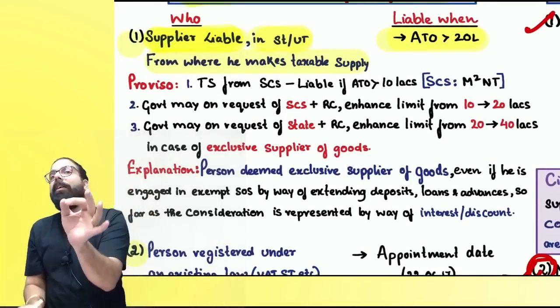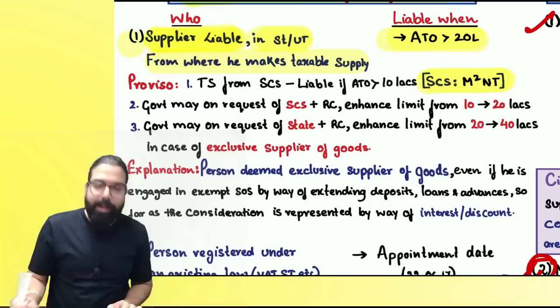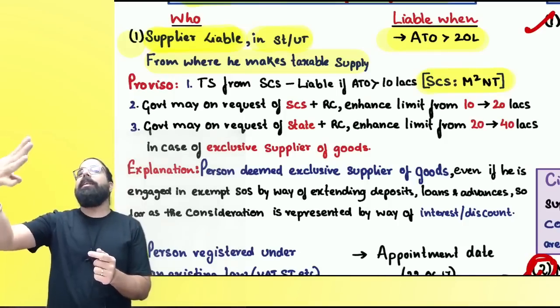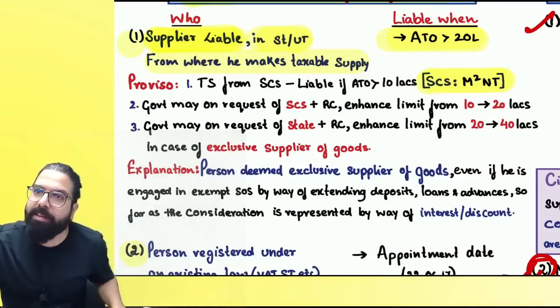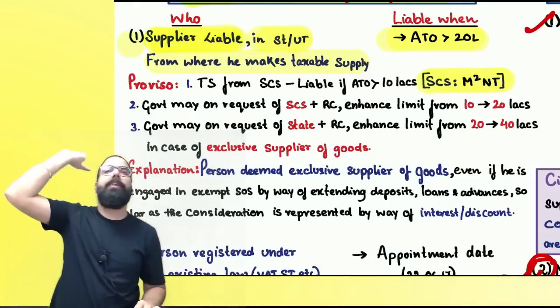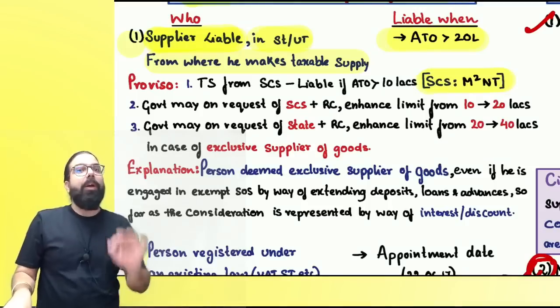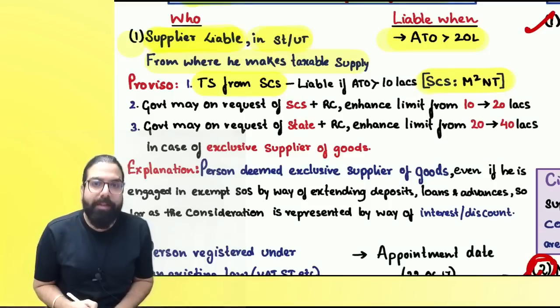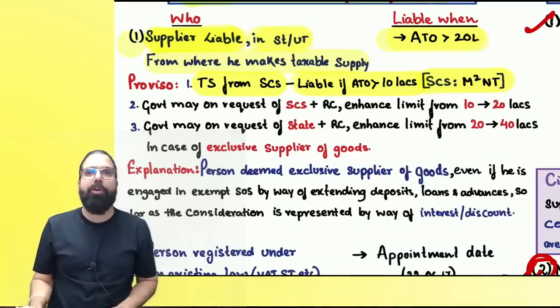But if you are in the states of M square NT, can you tell me M square NT, everyone? Manipur, Mizoram, Nagaland, Tripura. Only 4 special category states they have left. All others have been shifted to 20 lakh. Are we clear, everyone? If you are making taxable supply from a special category state, then you will be liable if aggregate turnover crosses 10 lakh.